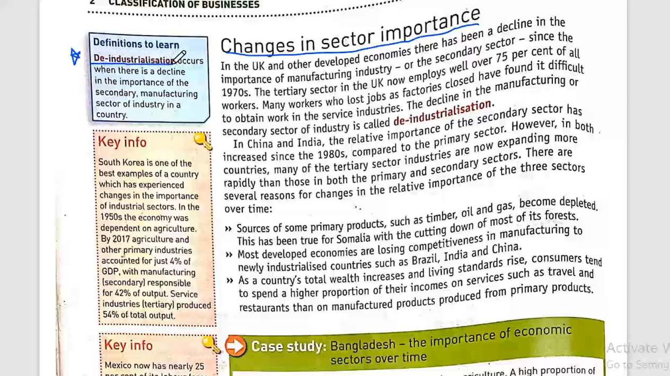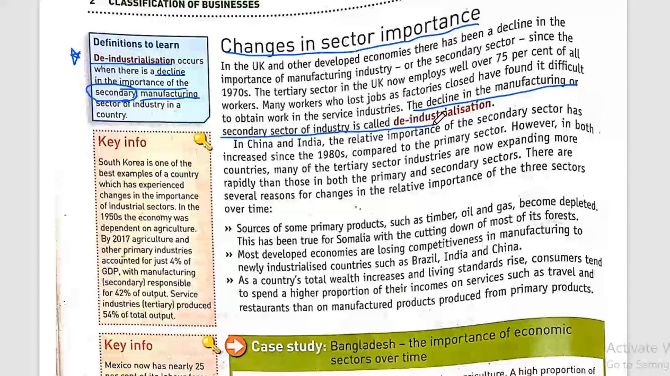is deindustrialization. Deindustrialization occurs when there is a decline in the importance of the secondary, manufacturing sector of industry in the country. So if the secondary sector was the most important and this importance is declining for a specific reason, then this is called deindustrialization. It's the decline in the importance of the secondary sector that includes manufacturing the raw materials taken from the primary sector.